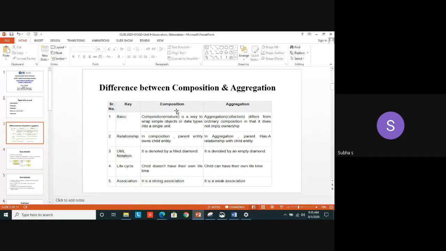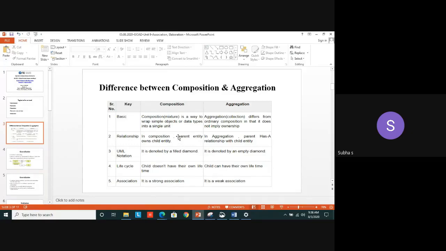But in composition, if I remove that part, the whole can't function. So that is called what? Composition. If I remove the steering or brake, the car can't work, though it is a part of the car. So if I remove it, the entire system, that is both the parent class and the child class, will not exist. So that is called composition. I have mentioned these differences. With respect to the basic terms, aggregation is a way to wrap simple objects into a single unit. But it differs from ordinary composition in that it does not imply ownership. There is no ownership in aggregation, but there is ownership in composition.